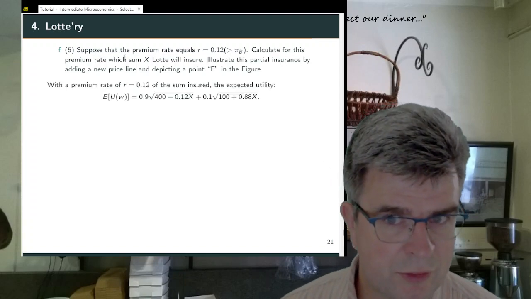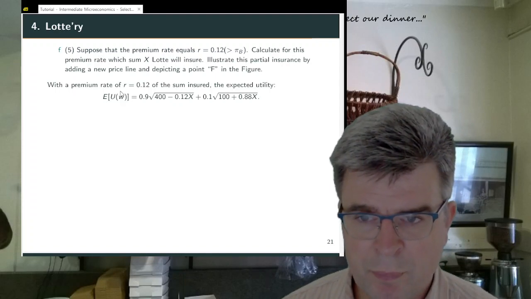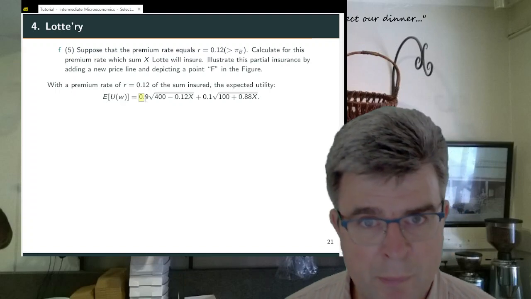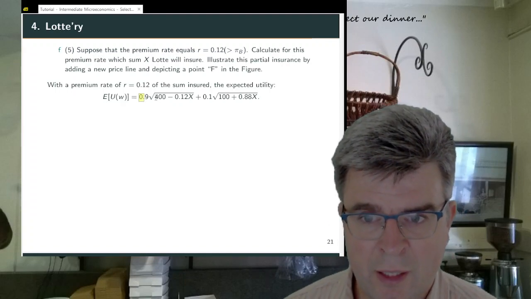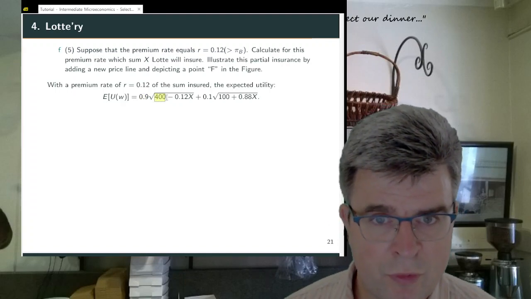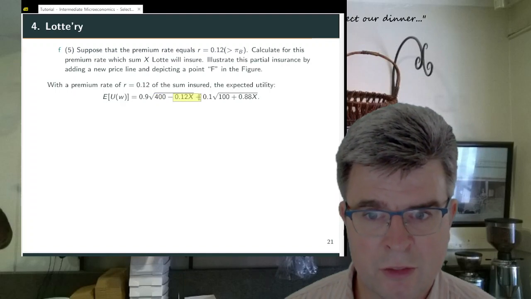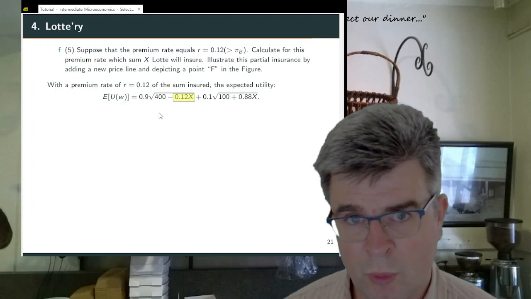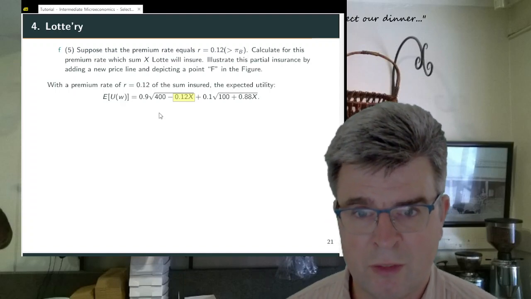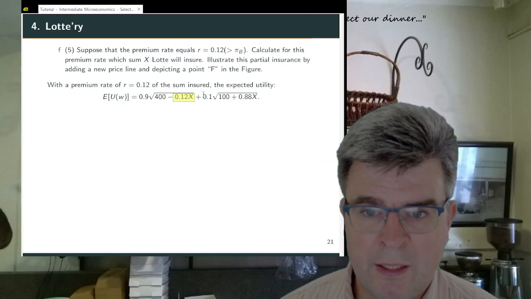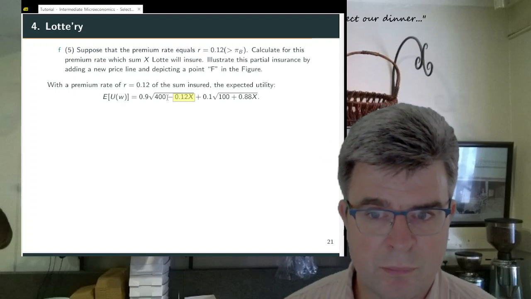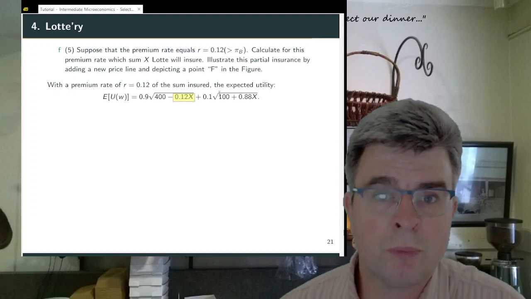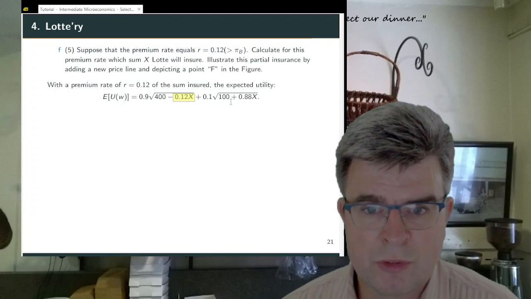The computation is the same. So with a premium of 12, the good state of the world will still happen with probability 90%. In that case, she will end up with a final wealth of 400 minus the premium that she paid. And the premium will be identical to 0.12 times the amount that she insured. And if the bad state of the world happens, well, she will also pay this premium, but she will also receive X from the insurance company.